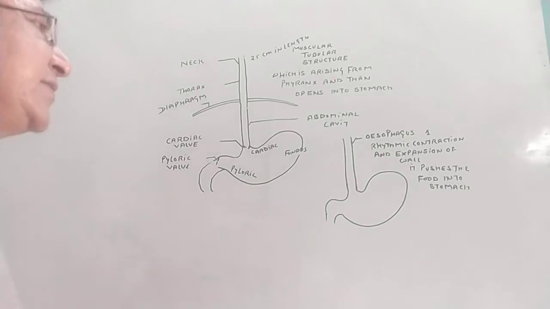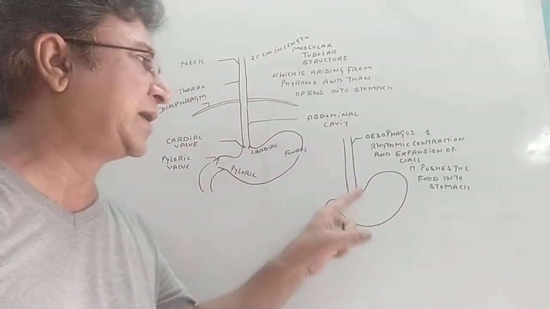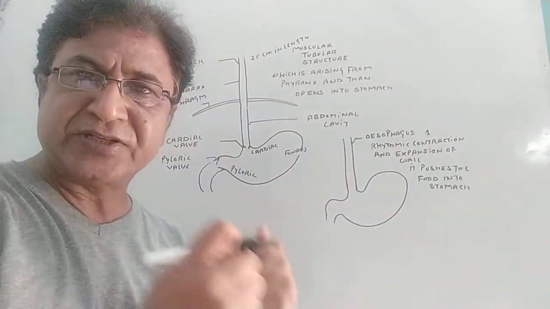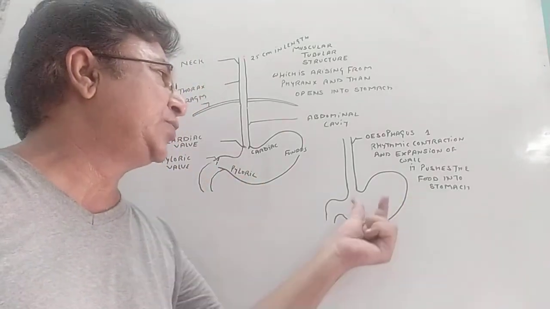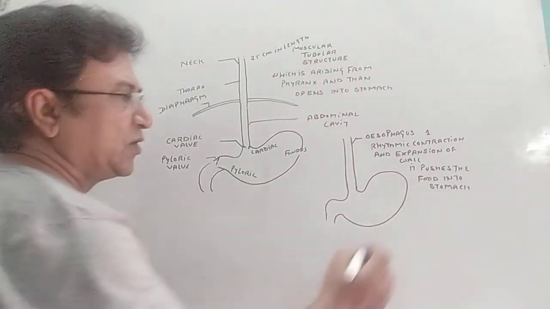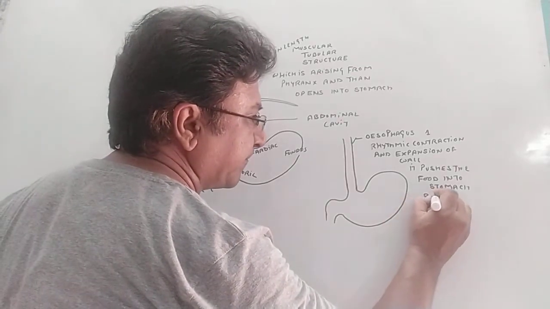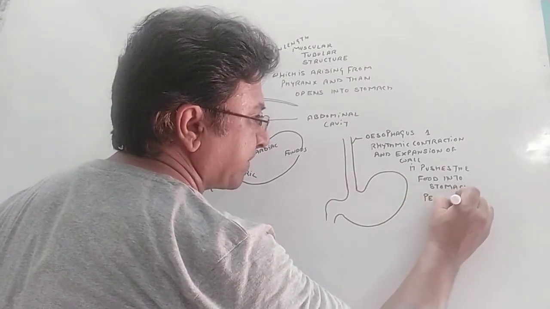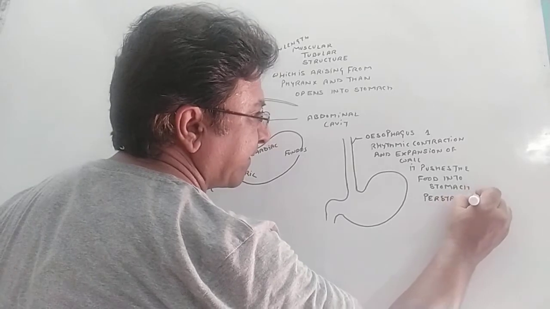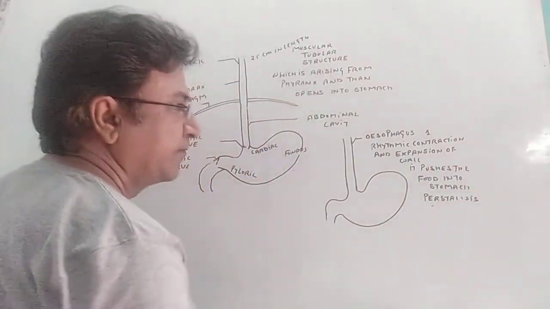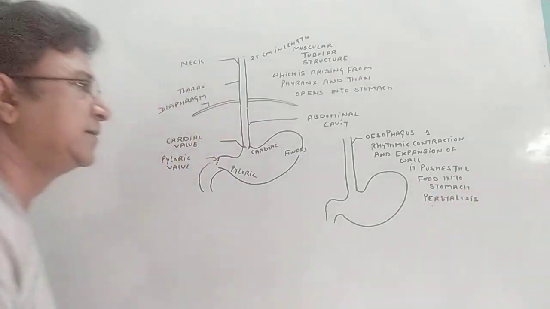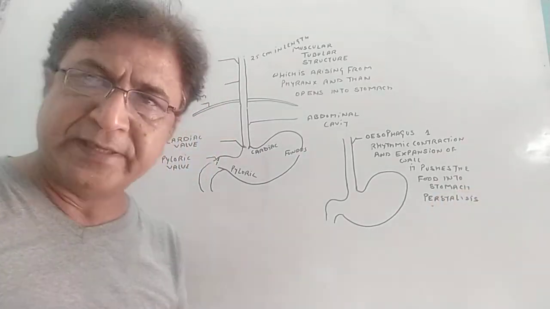There is no digestive gland, so no digestion occurs, but by rhythmic contraction and expansion of the wall of the esophagus, the food is pushed into the stomach. And this movement is called peristalsis. Remember that, or peristaltic movement.